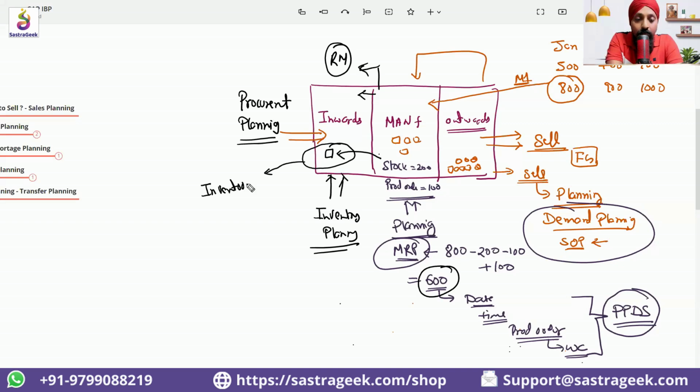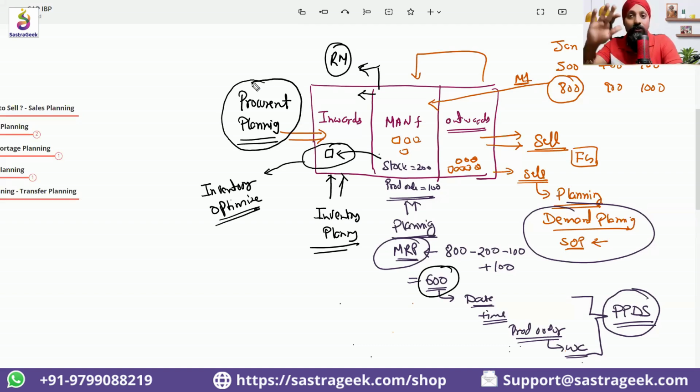So there is another set of planning that can come into the picture, which is inventory optimization. I will optimize my inventory. I will de-link these materials from my sales and operations planning, and I will manage the buffer stock for them. I will manage the reorder point, safety stock. So another inventory optimizing planning would be required. Based on the inventory optimization requirement and the requirement coming from MRP, we will require procurement planning. So from procurement, from manufacturing, from outward, different sets of planning are required.